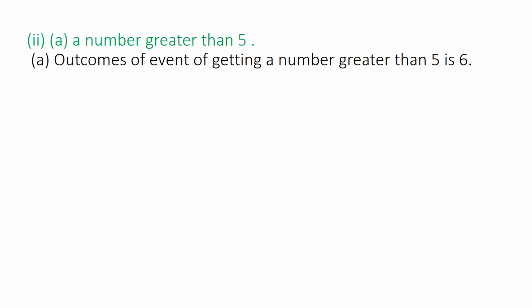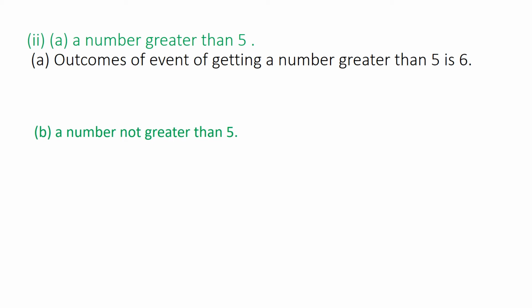Second part says a number greater than 5. A number greater than 5 is only 6 for this die. So the outcome of the event of getting a number greater than 5 is 6. That is only one number. So its probability would be 1 upon 6.